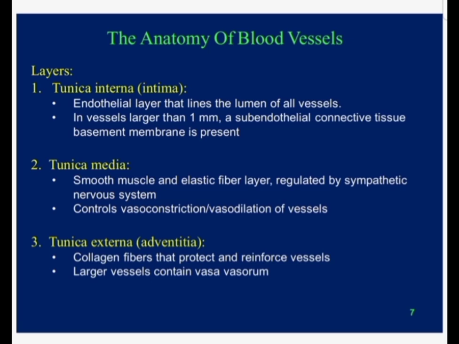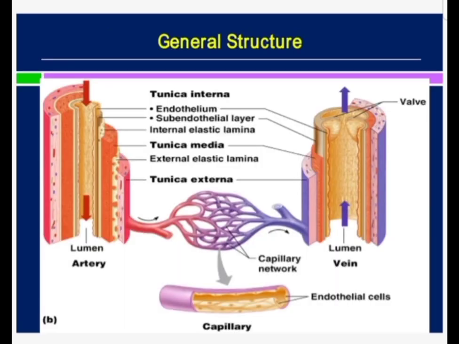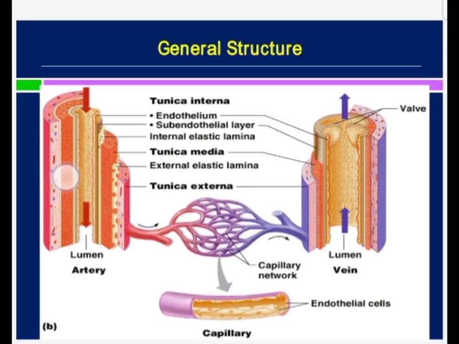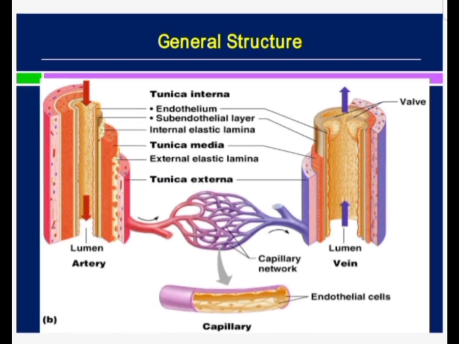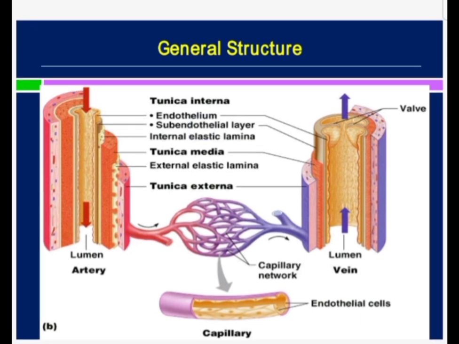We will find that the tunica intima is separated from the tunica media by a corrugated line, which is known as the internal elastic lamina. So you can see all these layers. This is the tunica intima, this is the tunica media, this is the tunica adventitia. And tunica intima again consists of the endothelium, then the subendothelial connective tissue layer, and then the internal elastic lamina.